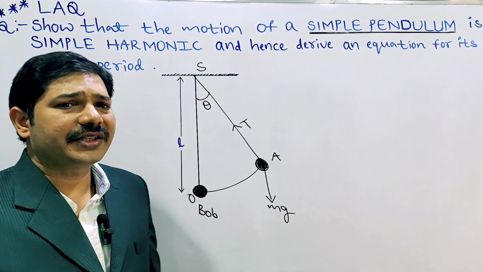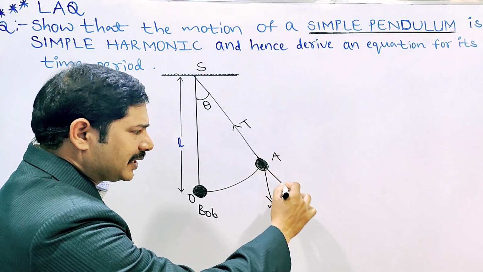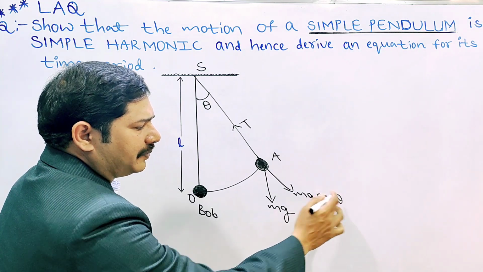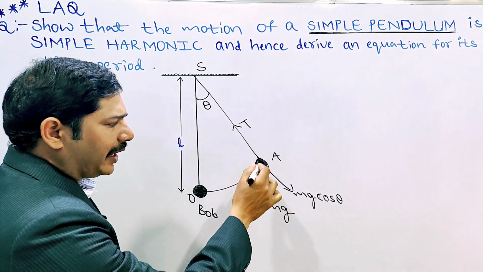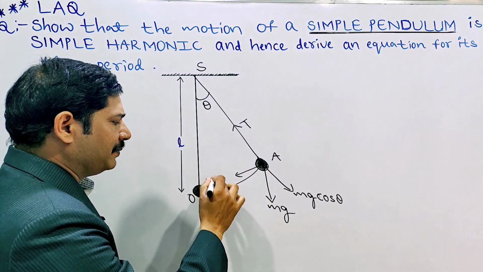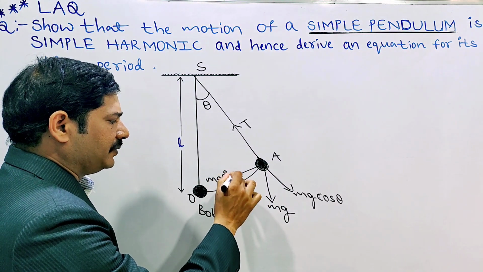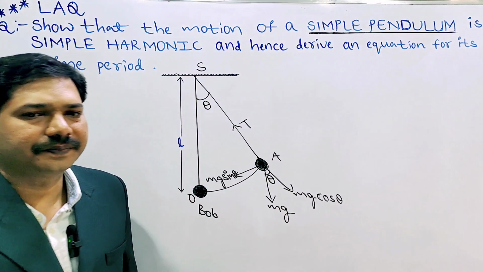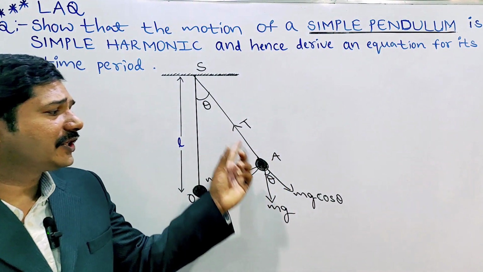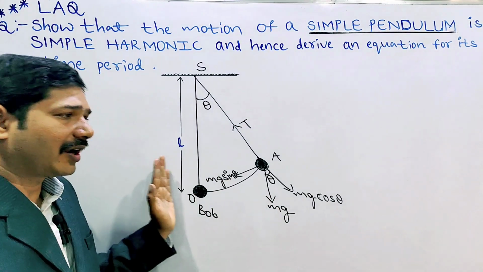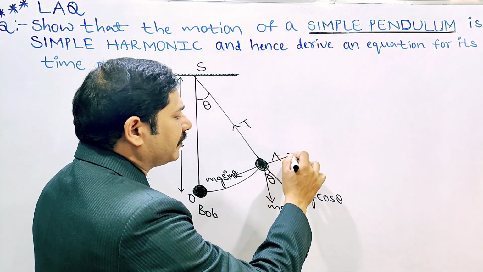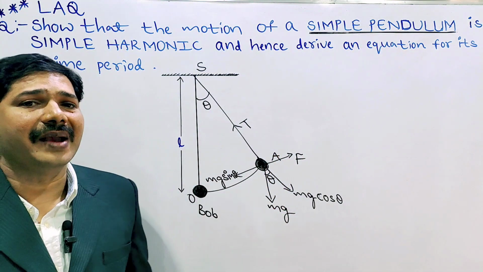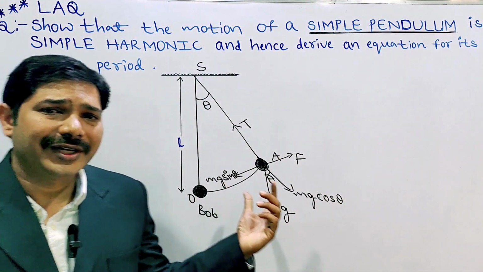This weight mg is resolved into two rectangular components: one is mg cos theta, and the other is mg sin theta. The tension in the string is balanced by mg cos theta, and our applied force F is balanced by mg sin theta. I hope you understood this.